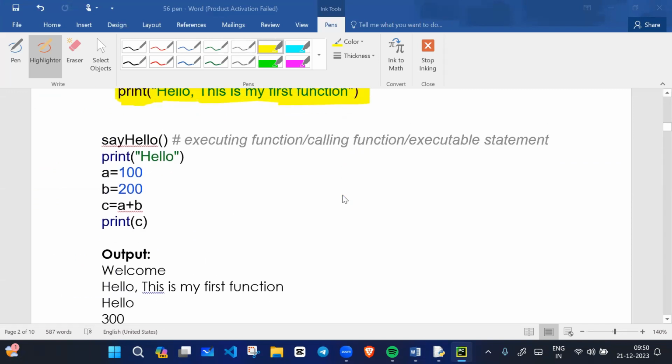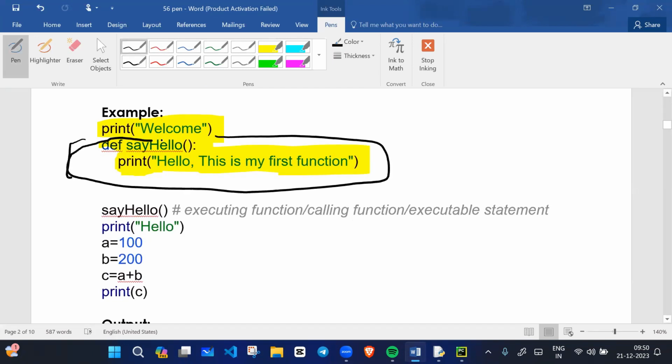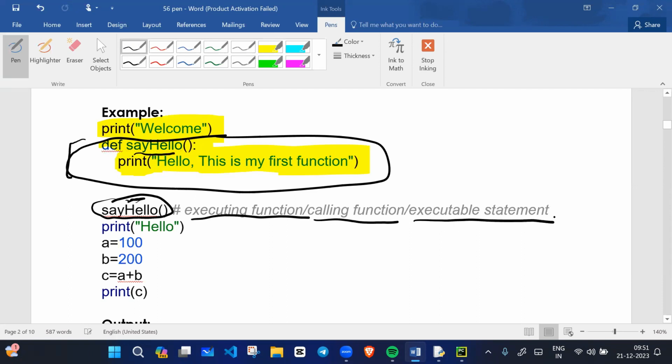So when we call the function, if we talk about this one particular area, this is the function definition, and here we are calling the function. When you call the function, the name should be the same. Function name and calling name should be the same. We can say executing function, or calling function, or executable statement. Calling function, executing function, or executable statement are the same thing. These are the same terms.